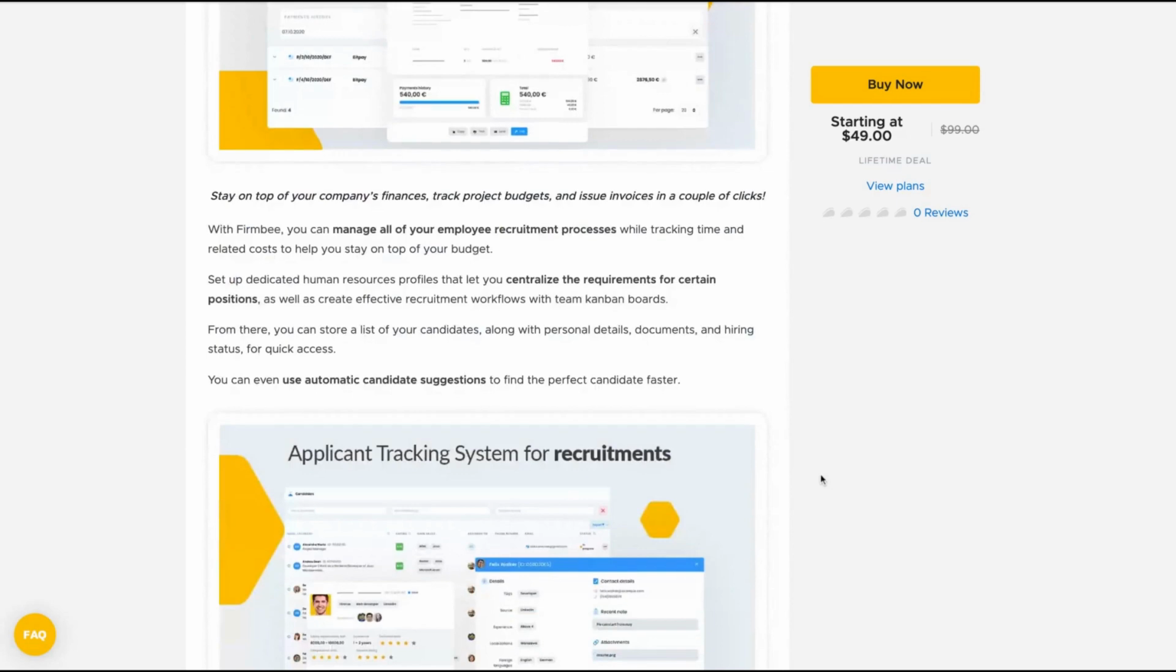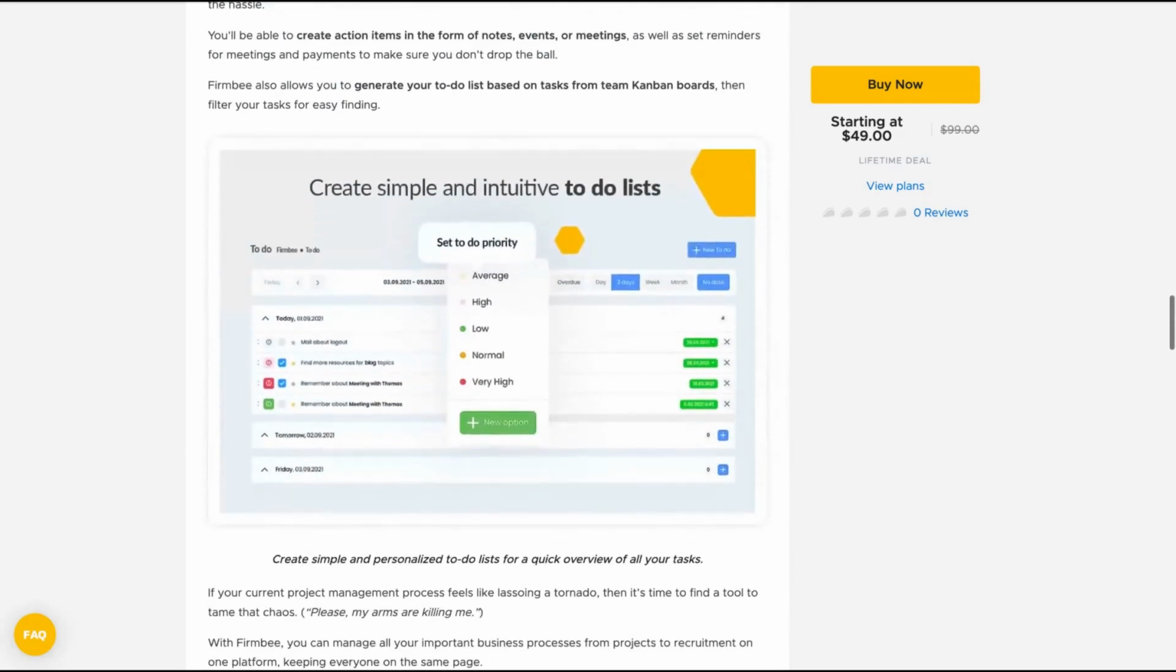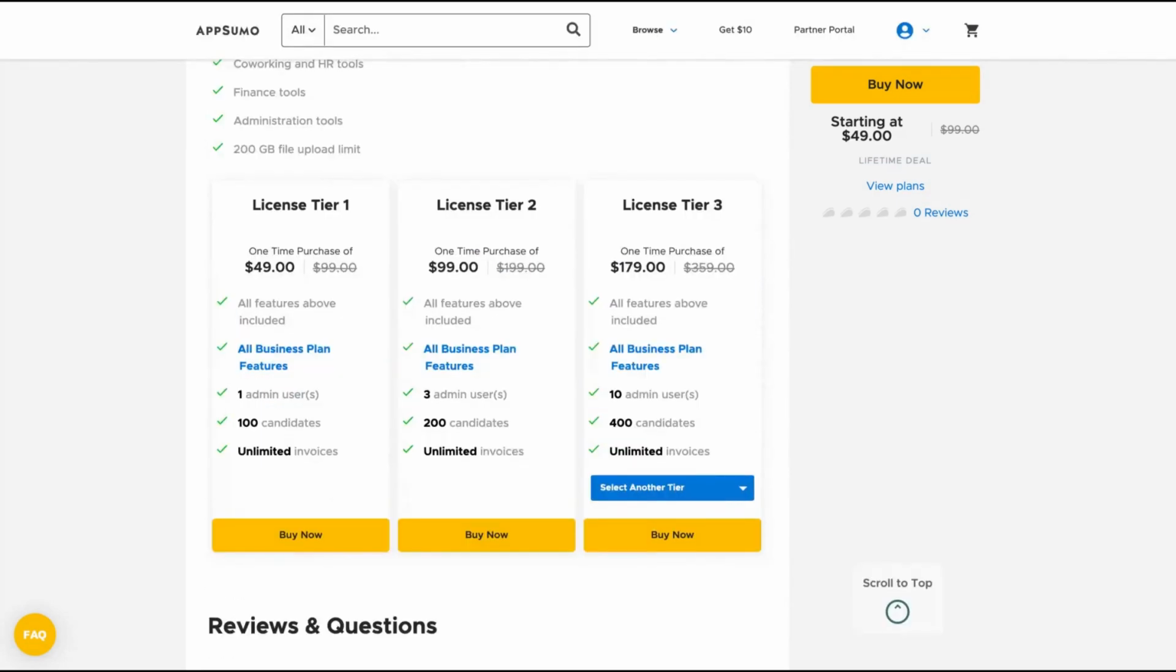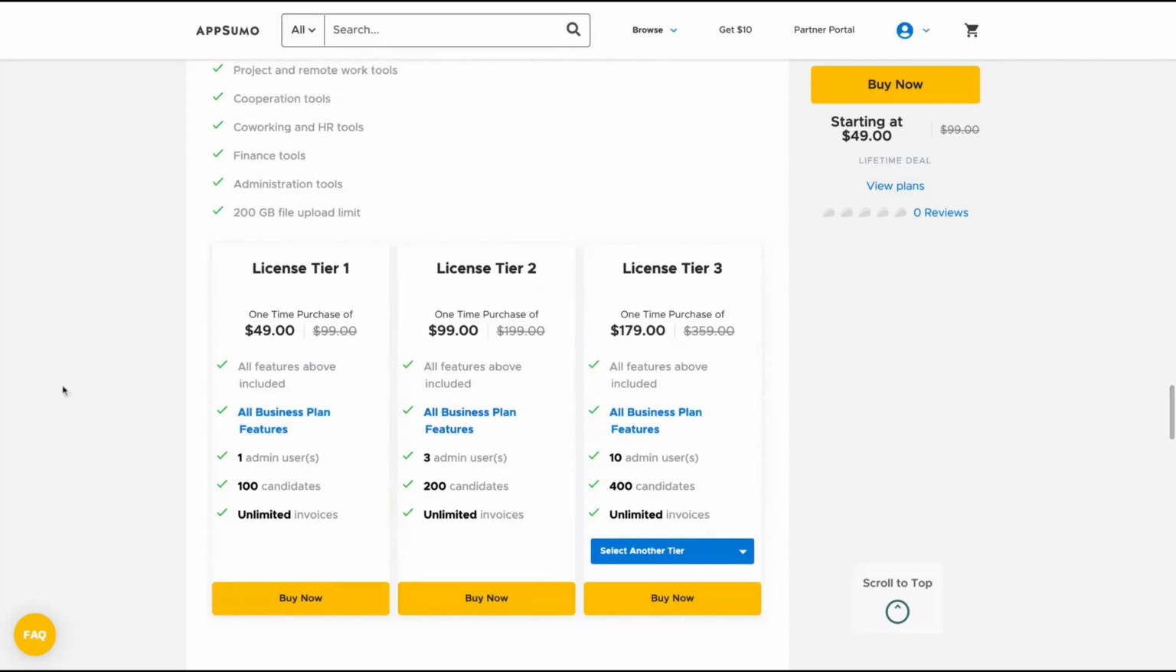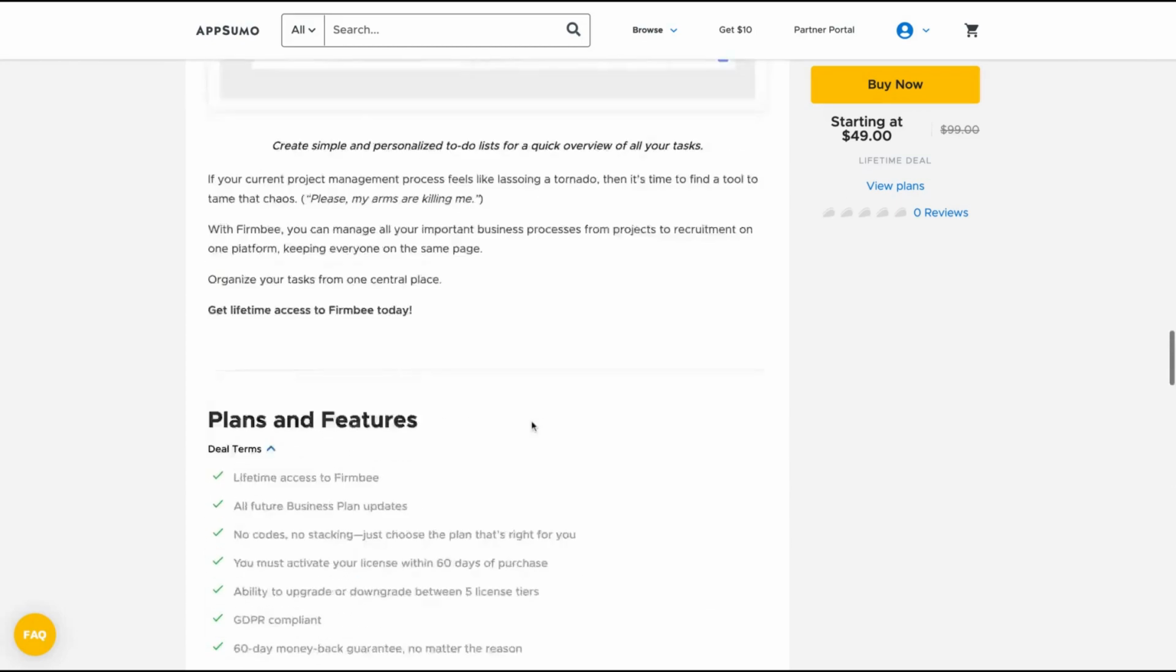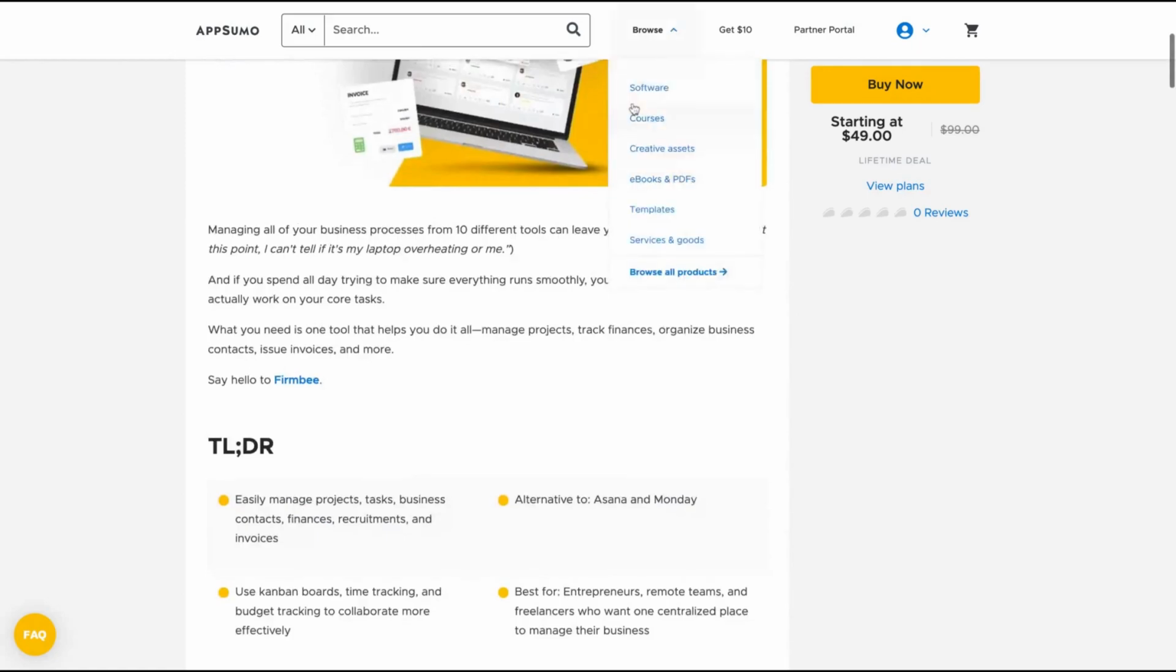And it's a project management tool like Pluto, Lulu, and other project management tools that came on AppSumo. All the features are for the business plan, and the difference of tiers is related to the number of admin users, candidates, and that's it. The other features are unlimited. If you get tier number 5, you get unlimited admin users. So if you buy more tiers, more administrator users. So let's take a look at the tool.